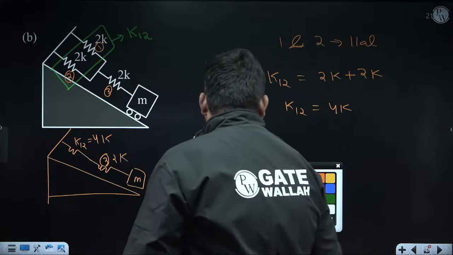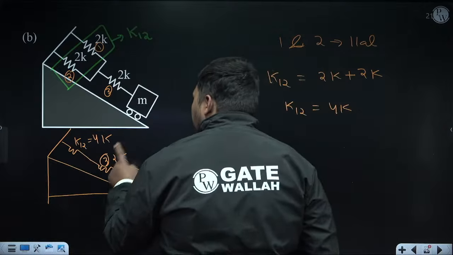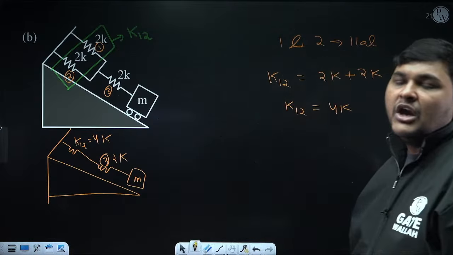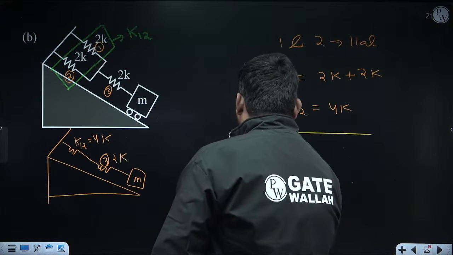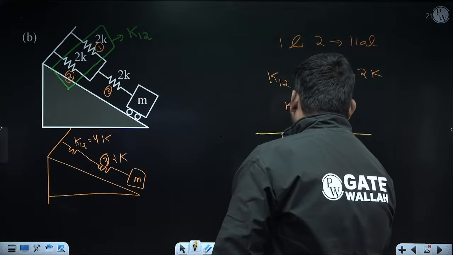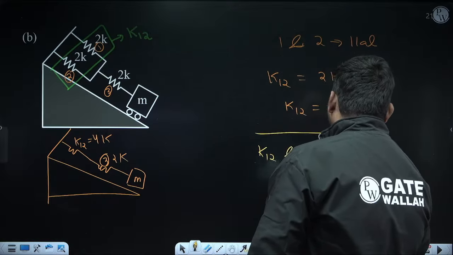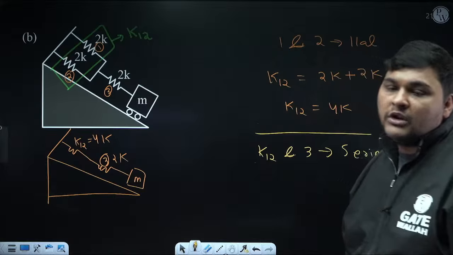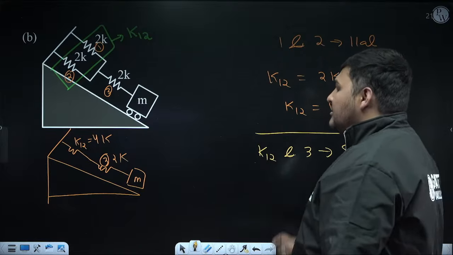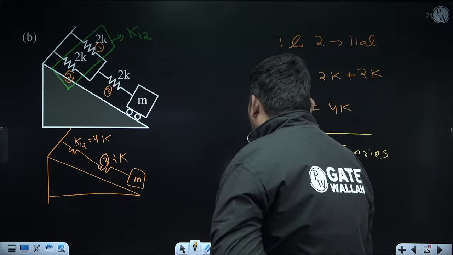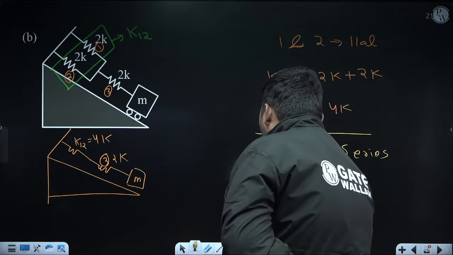Okay. Now you can see this K12 and 3 are having end to end connection. So can I say they will be in series? So now K12 and 3 are in series. So now we can calculate their equivalent, and their equivalent means overall equivalent stiffness, because after that no other spring is left, which I am denoting as K. And since they are in series, use the reciprocal formula.